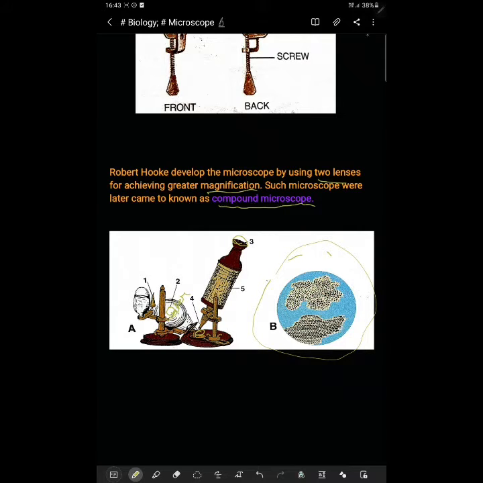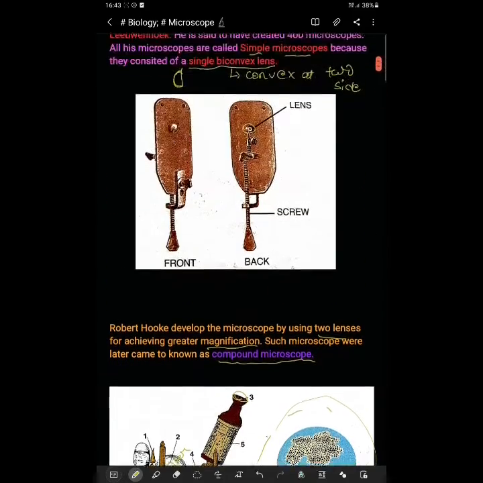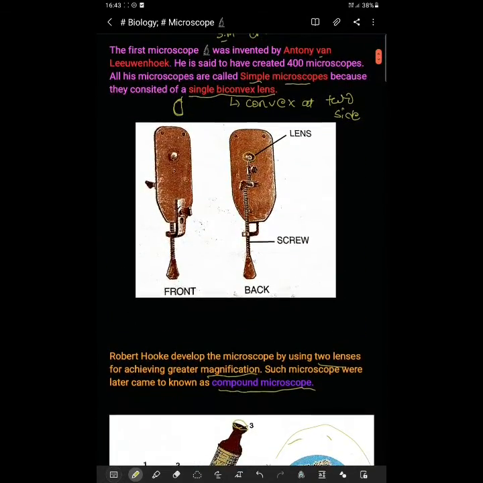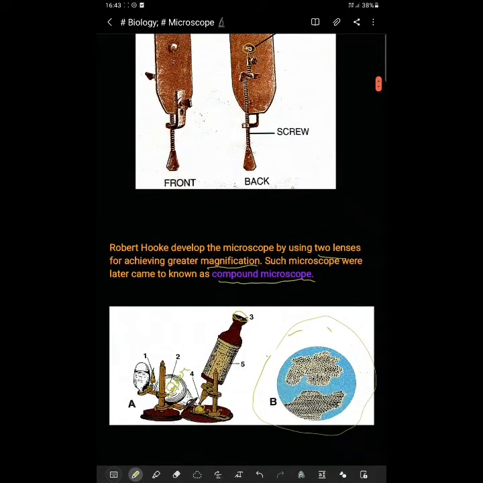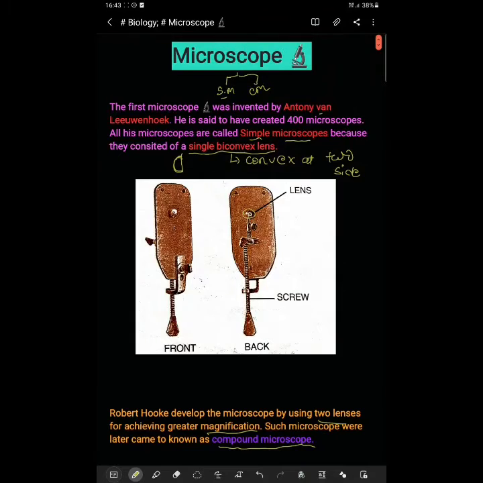Now I told you already that he examined a piece of cork under this microscope, and he saw these box-like honeycomb apartments. These cells, I already told you, were dead. Now I hope the compound microscope and simple microscope of the previous eras, that is the 16th and 17th century, when they were first developed, are clear to you. Now let us move to the next, the modern one.